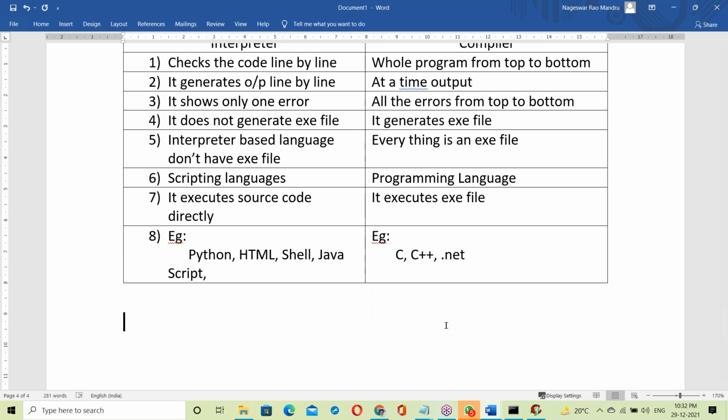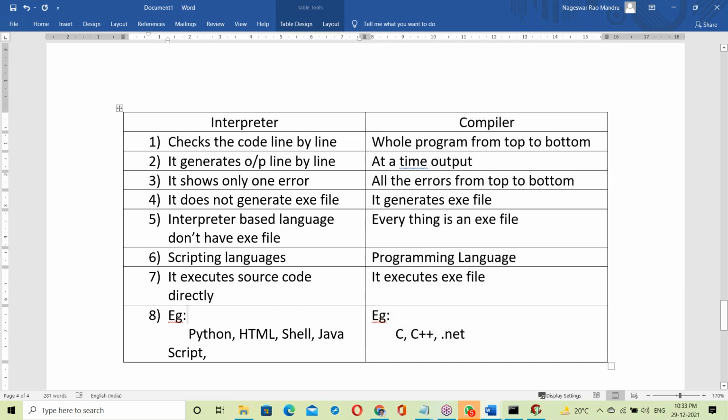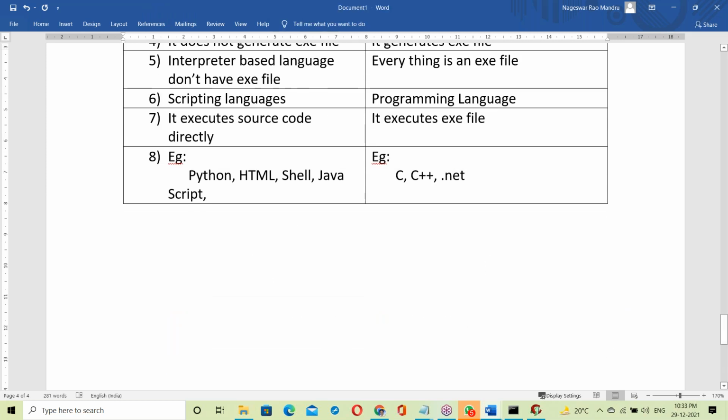Now Java, is it interpreter-based or compiler-based? That we should discuss. For this, you must understand how a Java program works. Like I explained how a C program works: compilation, then creation of the exe file, then execution. Same way, I should expand the Java steps. Once I expand the Java steps, you can decide whether it is interpreter-based or compiler-based.